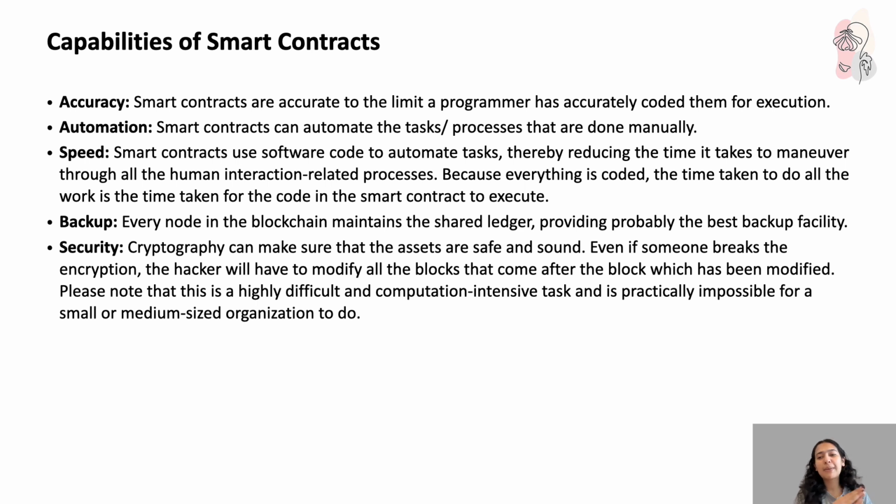Now coming to capabilities of smart contracts: because no human, no error. Accuracy: they are accurate to the limit a programmer has coded them up to. Automation: they can automate tasks and processes that have been done manually. Speed: smart contracts use software code to automate tasks, thereby reducing the time it takes for manual intervention, for the human interaction related processes.